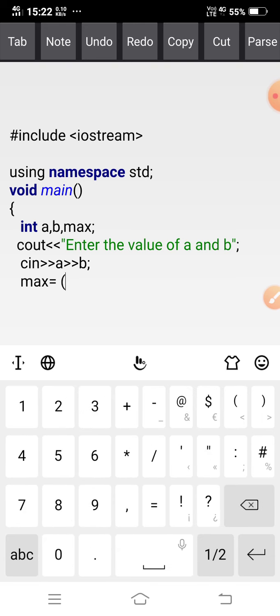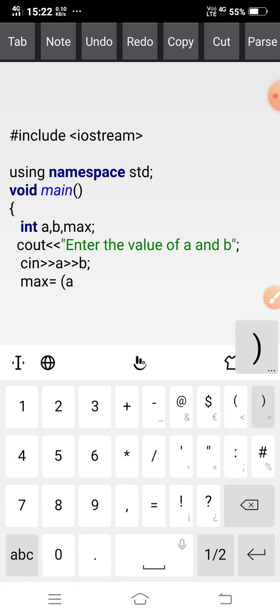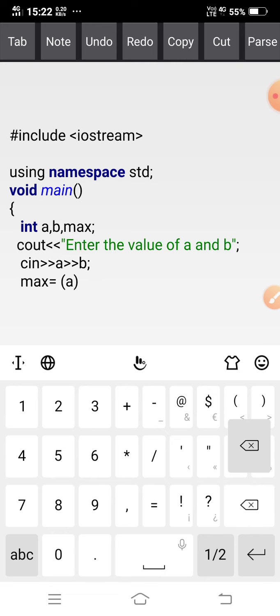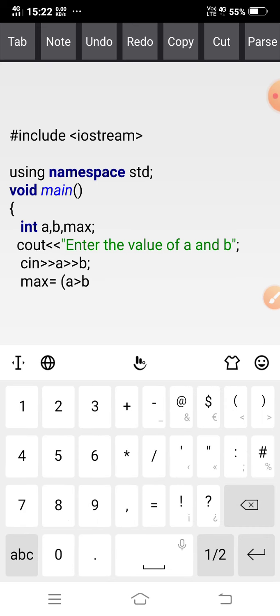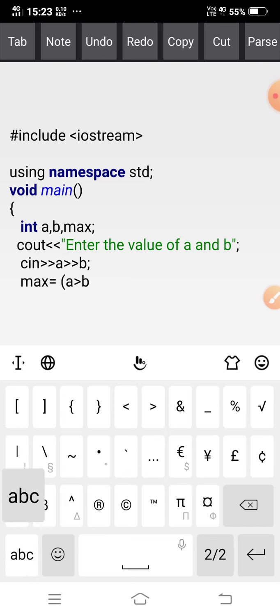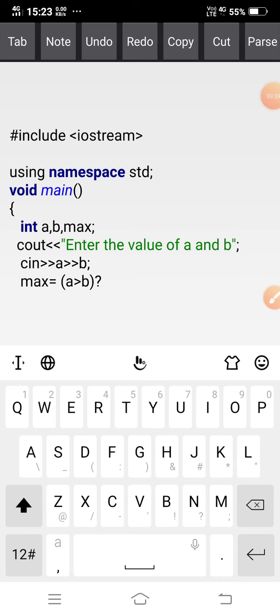My condition will be if a greater than b, then question mark. If a greater than b, this is the condition.